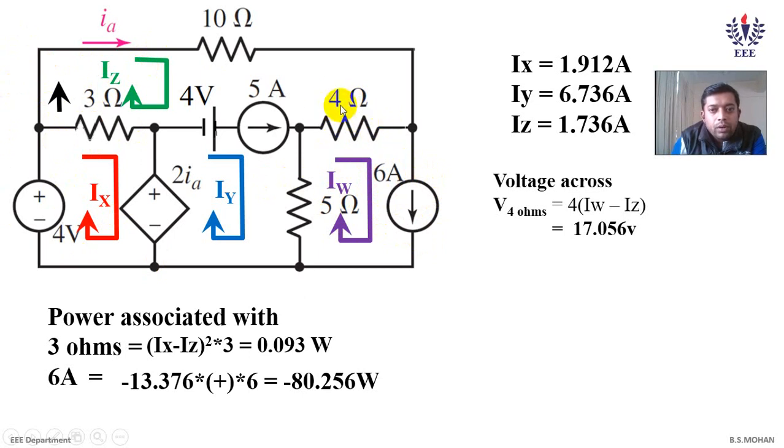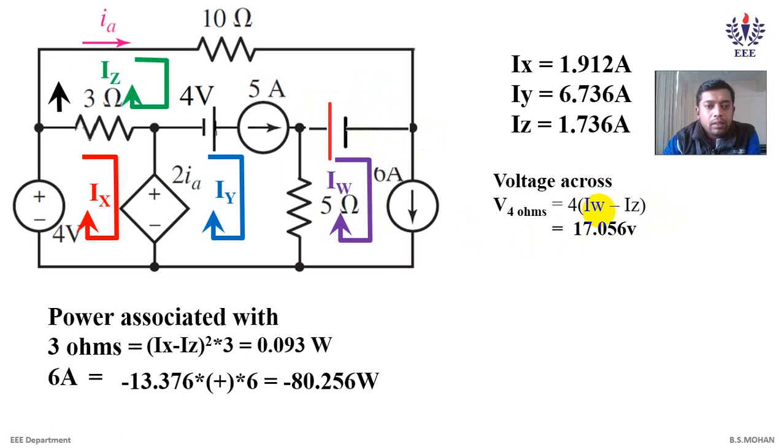It is 4 into IW minus IZ. I have considered IW minus IZ, and accordingly I will be marking the polarity. Since I have considered IW, I will be marking positive here and negative at this end. If I consider IZ minus IW, I will be marking positive at the other end. So based on the orientation of current that I have chosen, I will be marking the polarity as shown here.